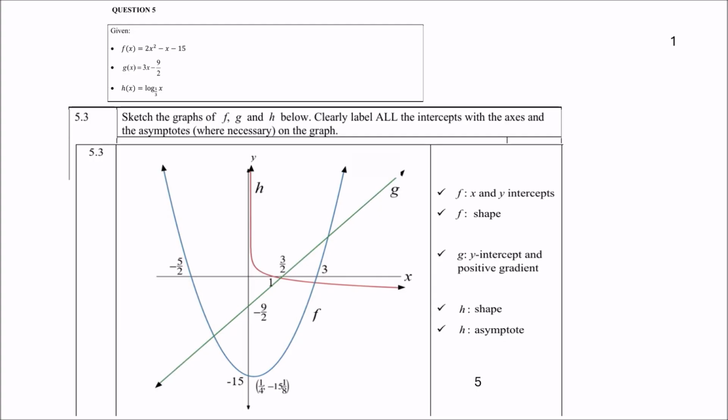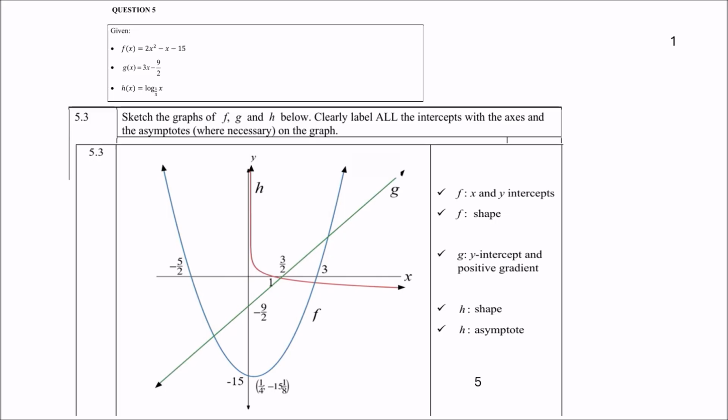And look at the mark allocation. You get 1 mark for the x and y intercepts, 1 mark for shape, for the graph of f. Then for the graph of g, you get a y-intercept and a positive gradient. For the graph of h, you get the shape, and of course, the asymptote.